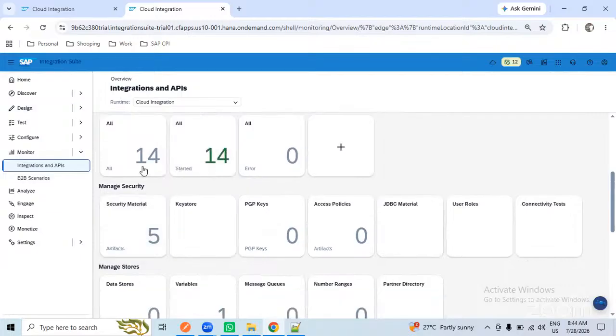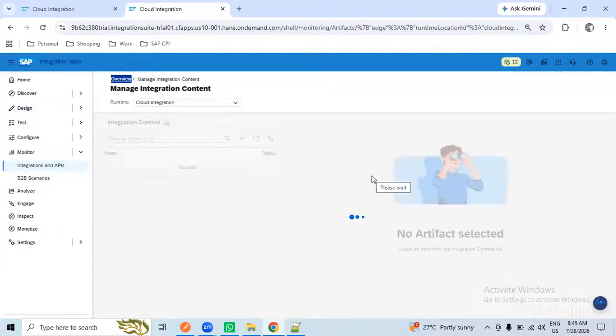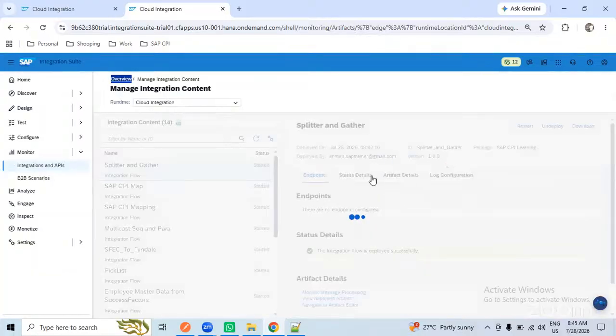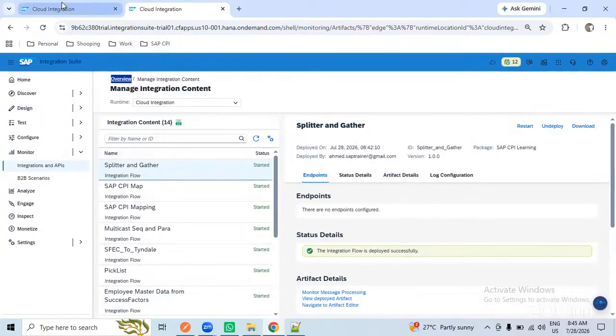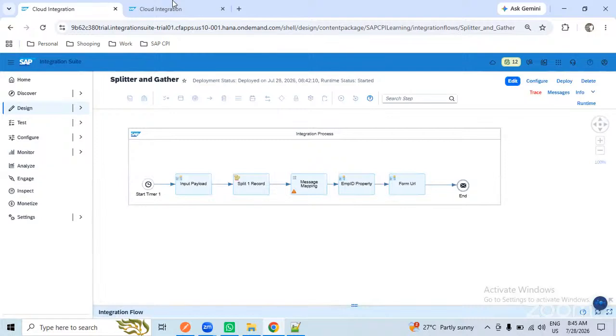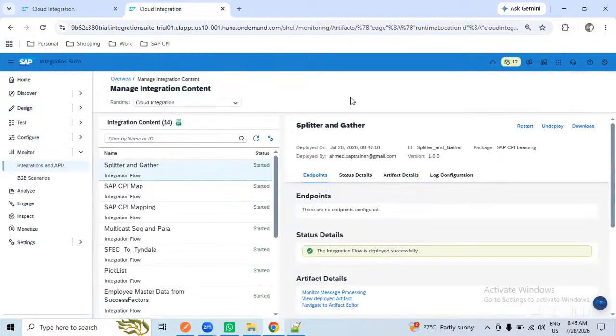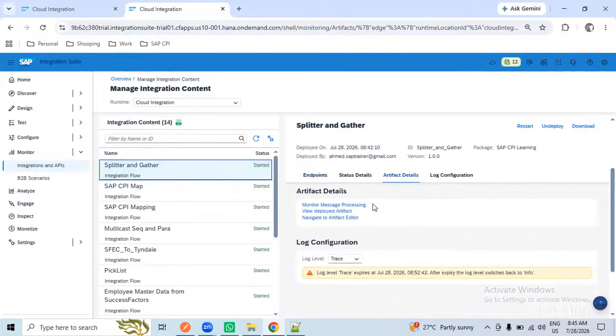For now, I will open this one. In future, we will cover it. Don't worry about that. However, we are going with the CPI palette functions in the same way. We will discuss the Groovy script and XSLT as well. No worries. So in this general splitter, this is the interface that we deployed.